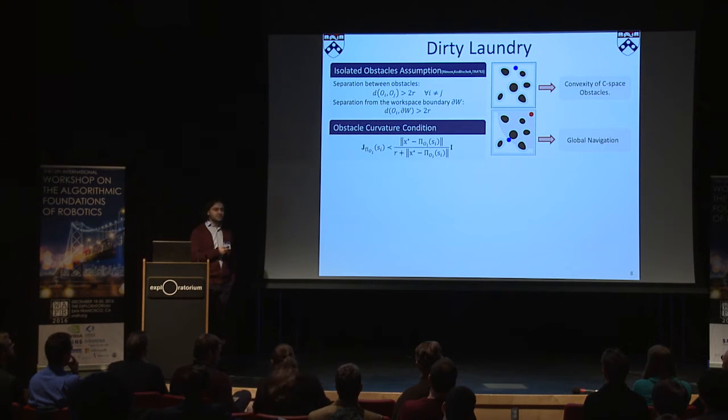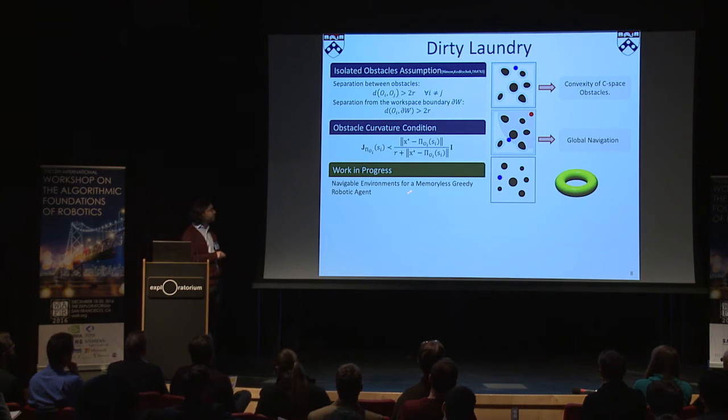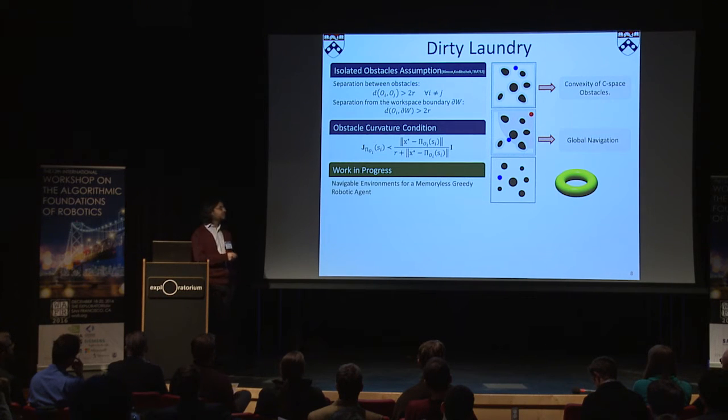And we ask the question: yes, these are sufficient conditions, but are they really necessary conditions? And it seems that for a memoryless greedy robotic agent, one needs to have these conditions applied at every target location, which means that for a planar environment, environments with disk-shaped obstacles are the only navigable environments.